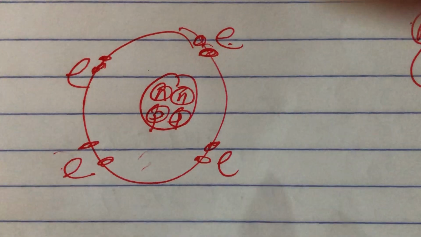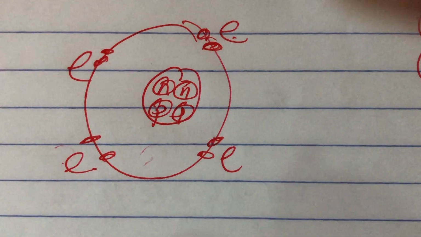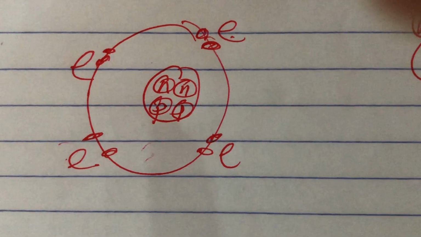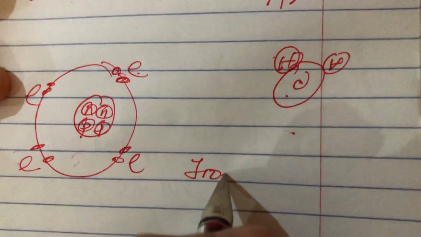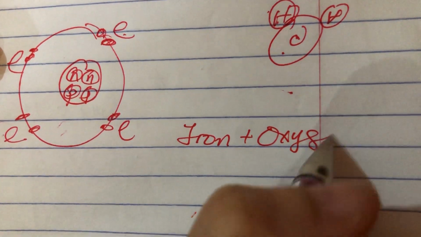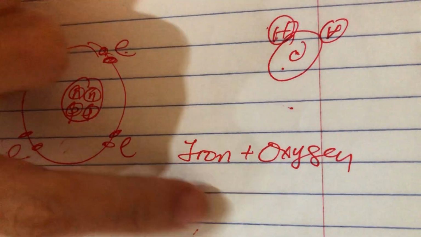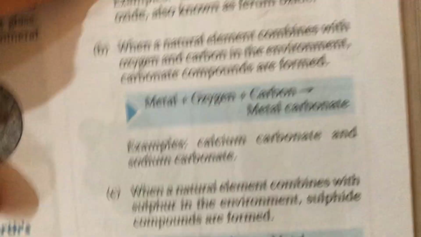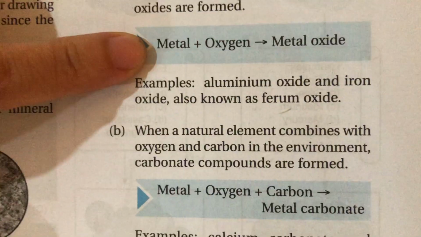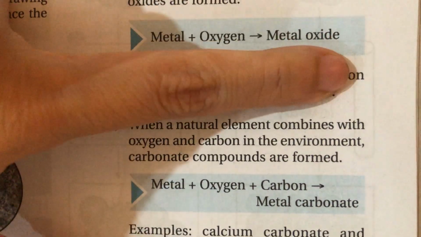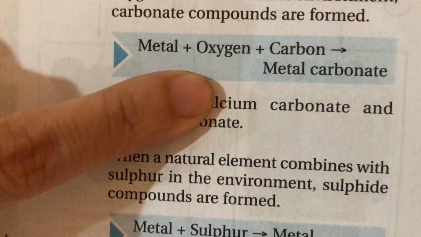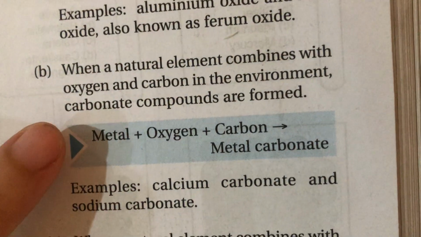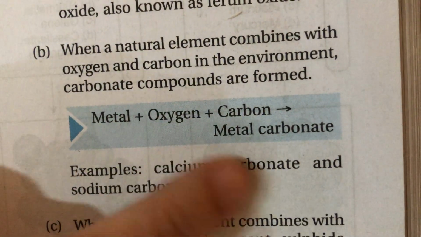So what are the things that they tend to combine with? Oxygen. For example, iron combined with oxygen becomes iron oxide. Aluminium combined with oxygen is aluminium oxide. Besides oxygen, they also combine with other things. So look here, metal combined with oxygen is metal oxide. Carbon dioxide contains carbon, so if metal is combined with carbon dioxide, it becomes metal carbonate.